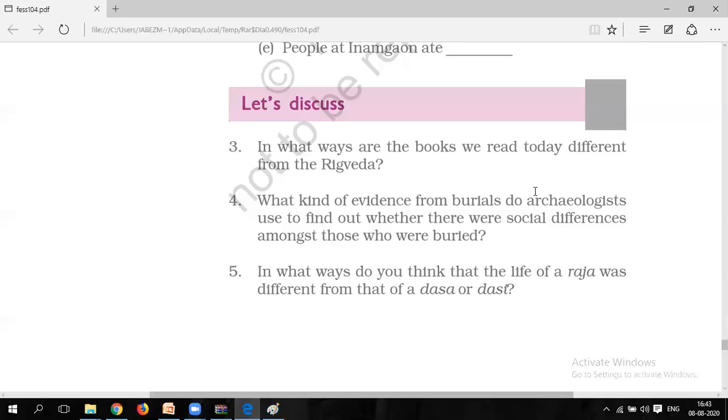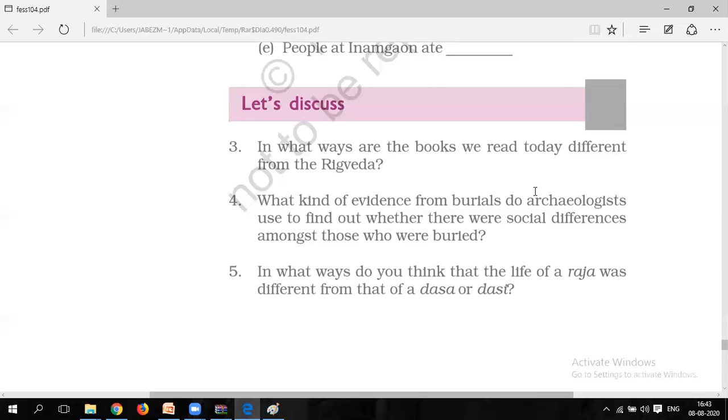What kind of evidence from burials do archaeologists use to find out whether there were social differences amongst those who were buried? So, what kind of evidence was there? What were the differences, and were they social? The answer would be like this: the objects found in graves are different. So we find different objects.